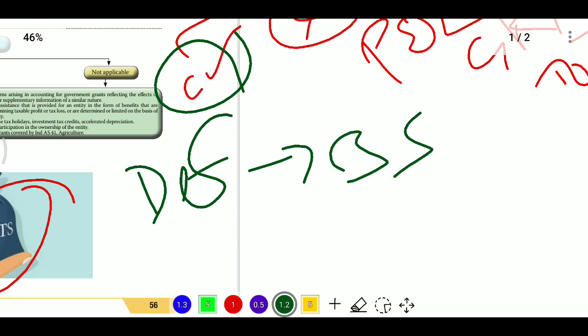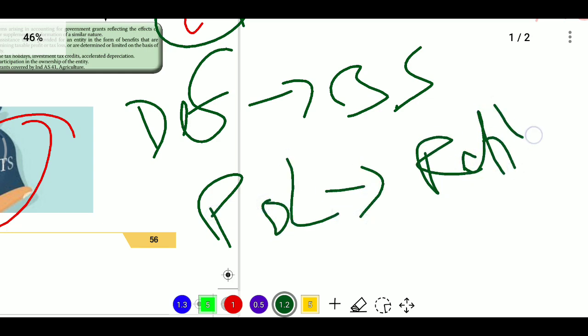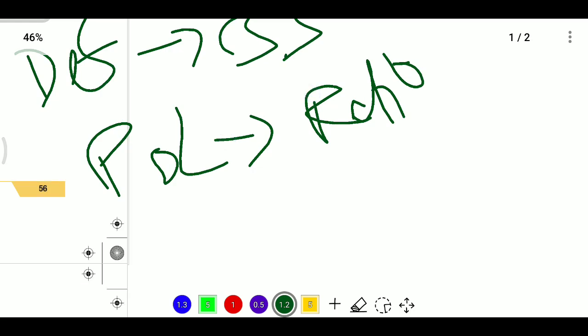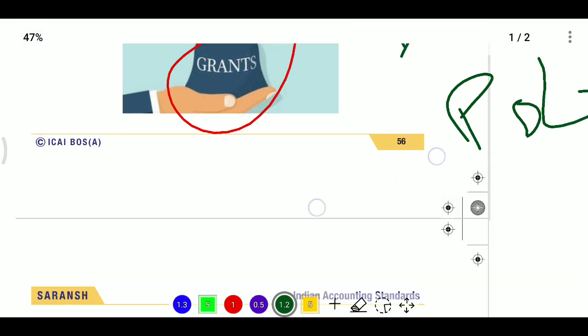So if you have conditions, we first recognize it as deferred income in the balance sheet, and after that transfer it to the profit and loss account on a ratio basis. The entry will be the same: government receivable or bank account debit, to deferred grant.